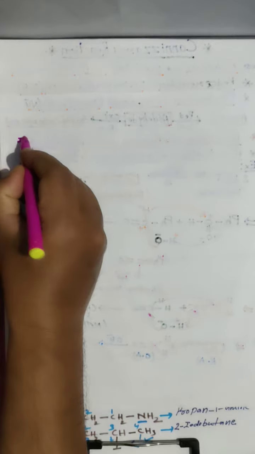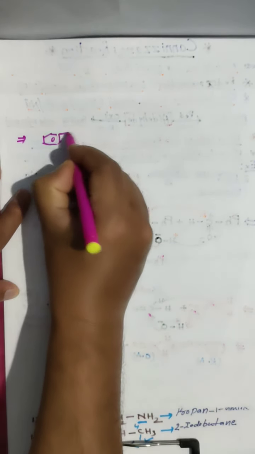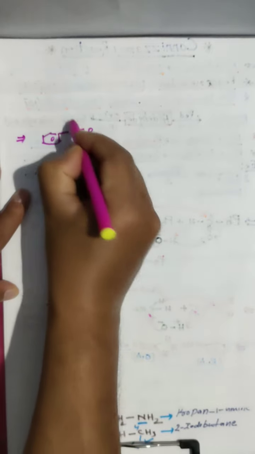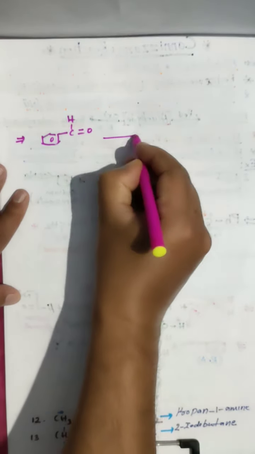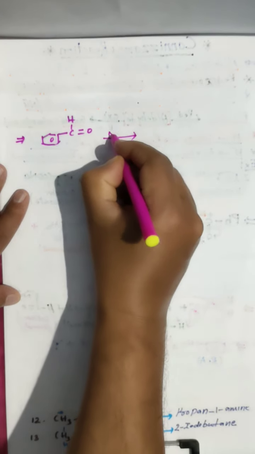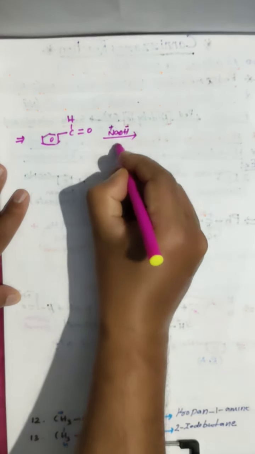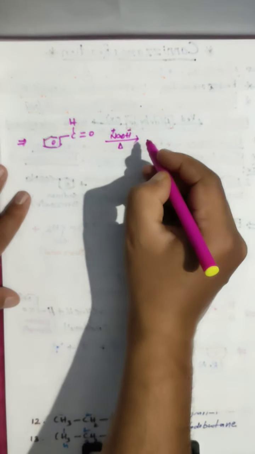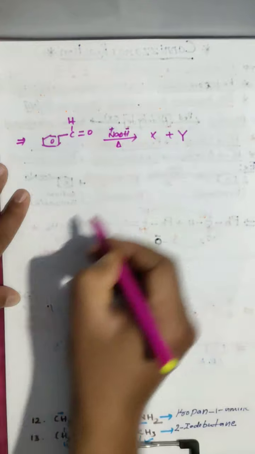What we discussed here? Aldehydes which don't have alpha hydrogen undergo Cannizzaro reaction. Am I right? Cannizzaro reaction. Then you are getting oxidative product and reductive product.